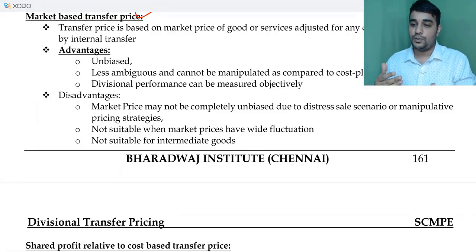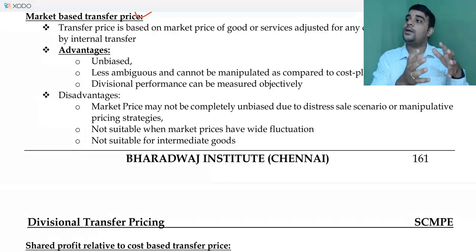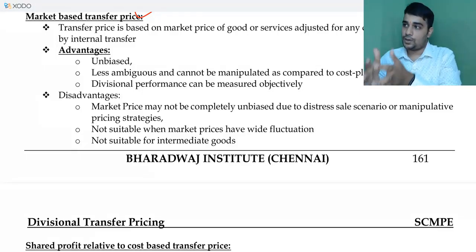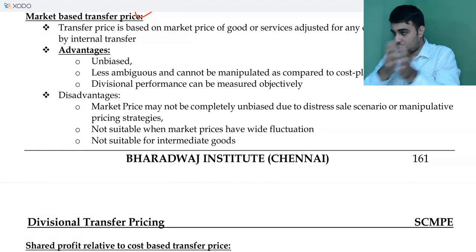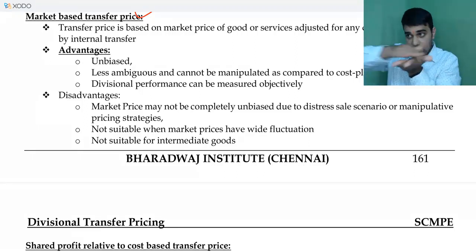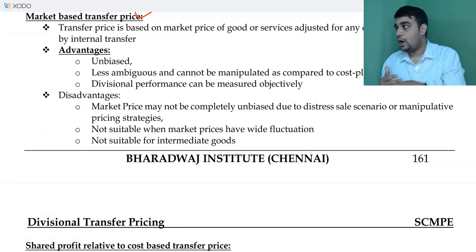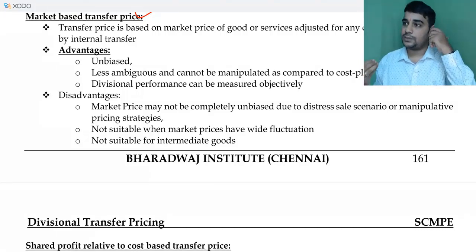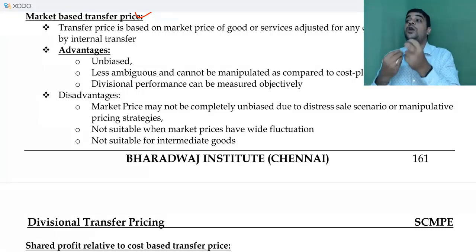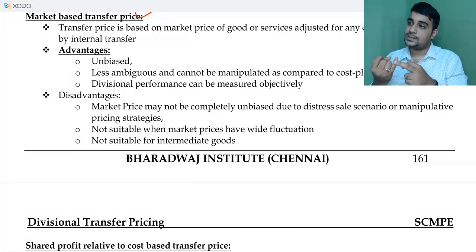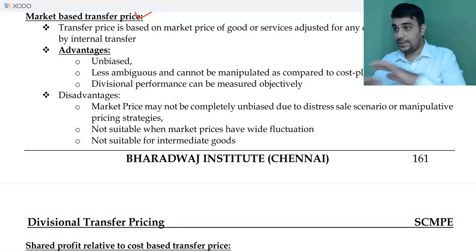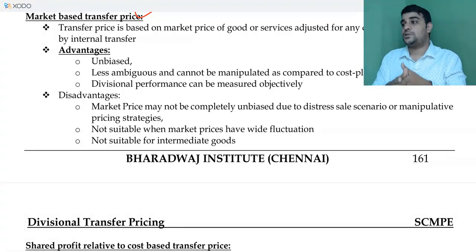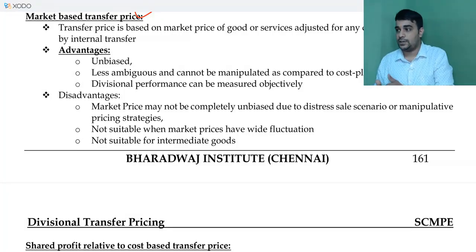So for example, when you manufacture a shirt, the basic raw material is called raw cotton. Then it becomes ginned cotton, then spun yarn, then fabric, and finally the garment comes into the picture. So there are so many processes, and in the practical world, each of these has an outside demand. When you have an outside demand for something, it is fine. But there are certain products which cannot be sold. Like for example, in a practical world, I can sell yarn, I can sell cotton, I can sell fabric, I can sell garment. Everything can be sold. But if something cannot be sold, then for those products, the market price based method will not work.